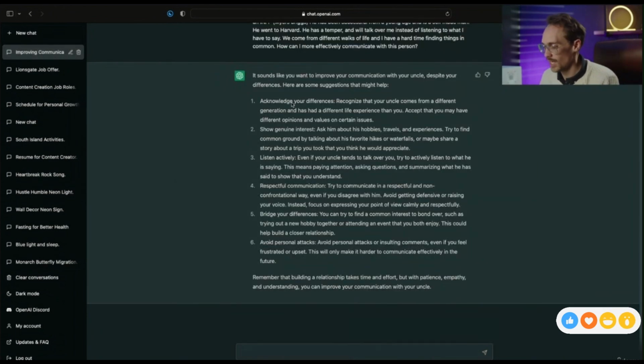So here we have ChatGPT working its magic. Sounds like you want to improve your communication with your uncle despite your differences. Here are some suggestions that might help. Acknowledge our differences, recognize that your uncle comes from a different generation and has a different life experience than you, accept that you have different opinions and values on certain issues, show genuine interest, listen actively, respectful communication, bridge your differences, and avoid personal attacks.